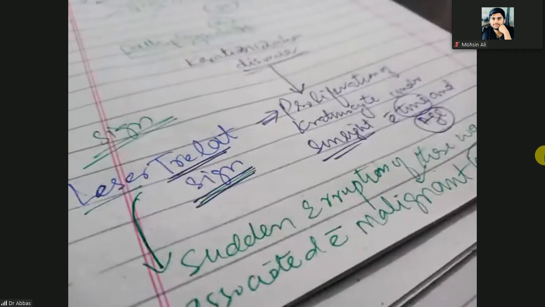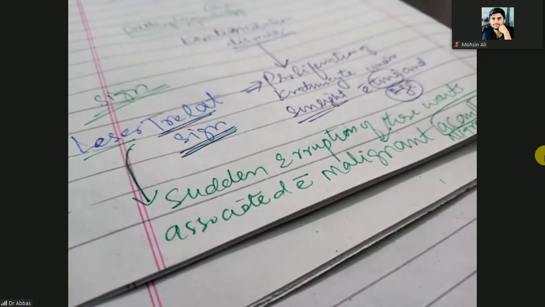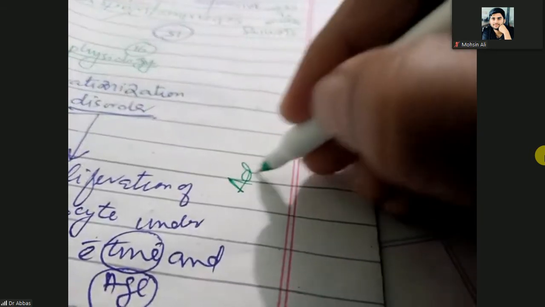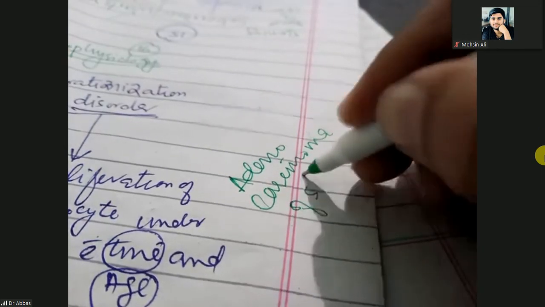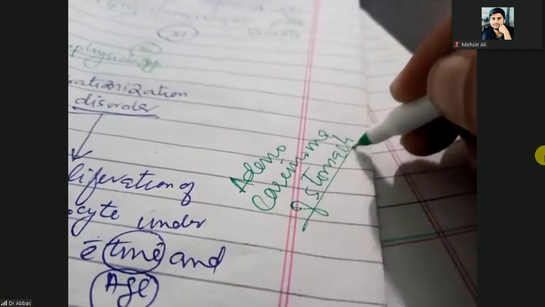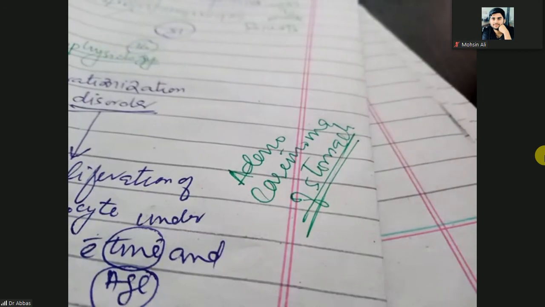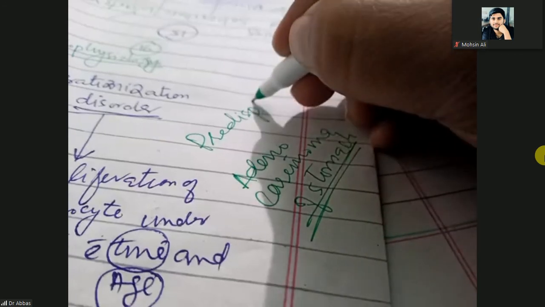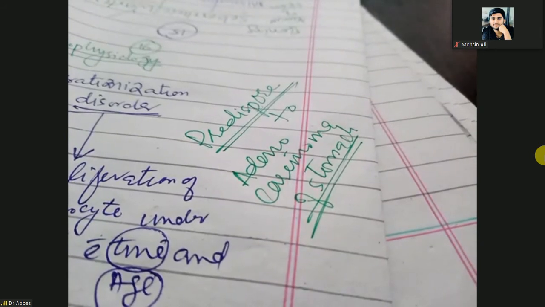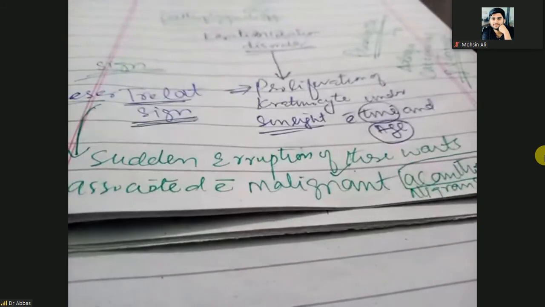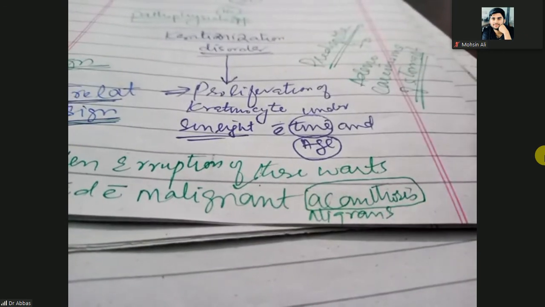Leser-Trélat signs are predisposed to adenocarcinoma of the stomach. So the patient can be predisposed to adenocarcinoma of stomach, and these seborrheic warts are also associated with malignant acanthosis nigricans.